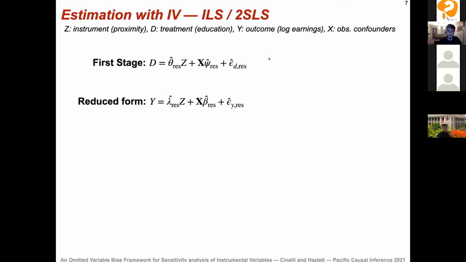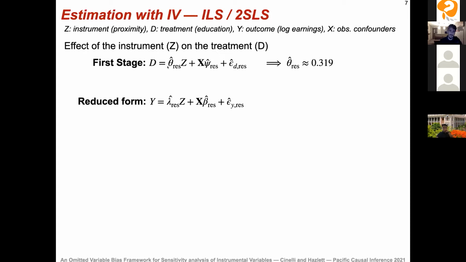So starting with indirect least squares, we have two auxiliary regressions. The first one is usually called the first stage. And the first stage is trying to capture the effect of the instrument on the treatment. And here we find that those that grew up near a college had in fact an extra 0.3 years of education. So indeed, growing up near a college is changing the incentives to get the treatment here, which is education.